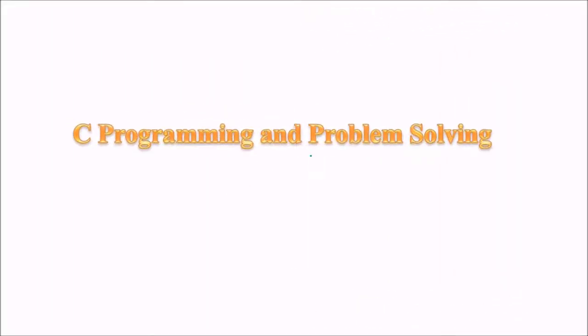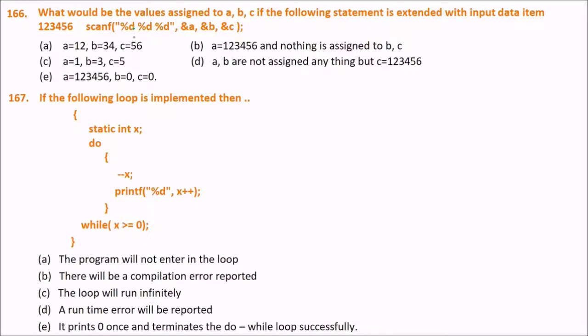So let us take a few more questions and answers in C programming and problem solving. The question is, what would be the value assigned to a, b, c if the following statement is executed with input data items 1, 2, 3, 4, 5, 6: scanf with a, b, c and %d, %d, %d. So what will be the answer?